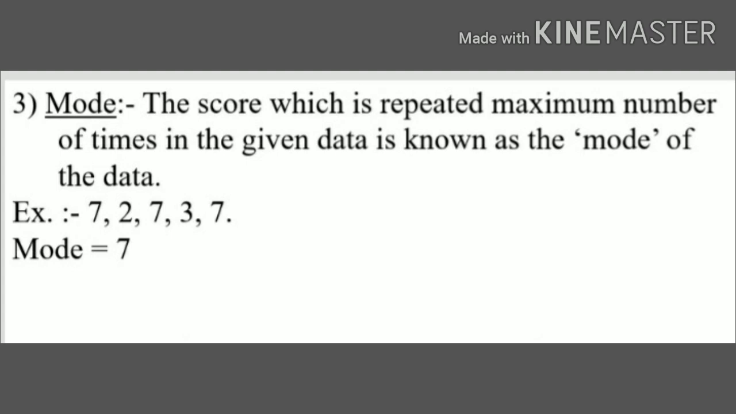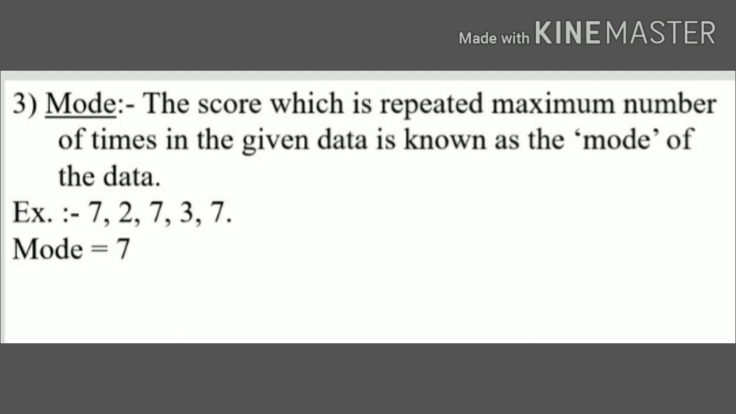Now the next topic, mode. The score which is repeated the maximum number of times in the given data is known as the mode of the data. Mode means, children, the score which is repeated the maximum number of times. For example, if any particular number is repeating the maximum times, then that number is the mode of that given data. For example, 7, 2, 7, 3, 7. Which number is repeating the maximum times, children? Tell me. 7. So 7 is the mode of the given data.